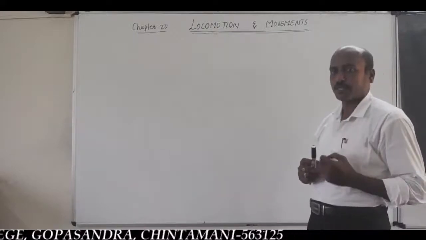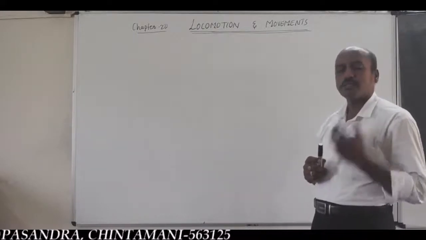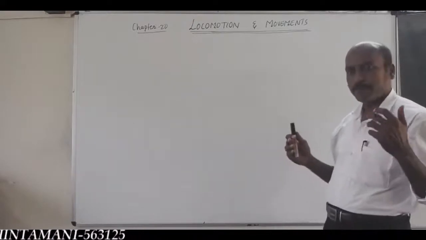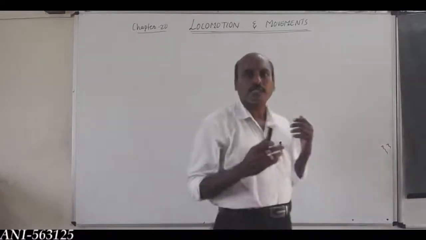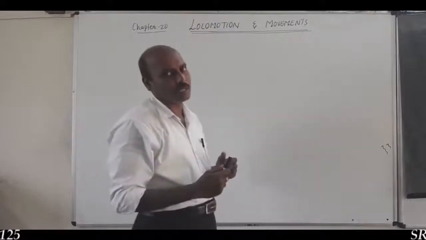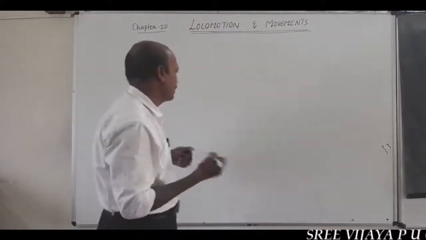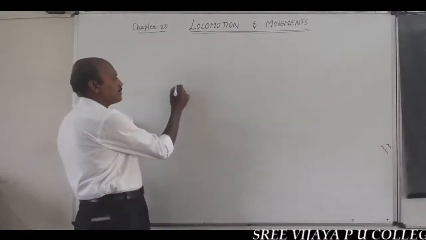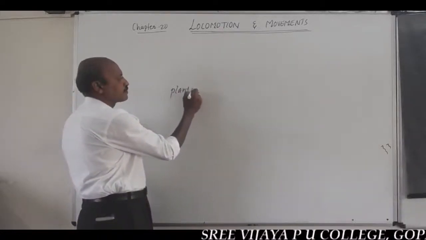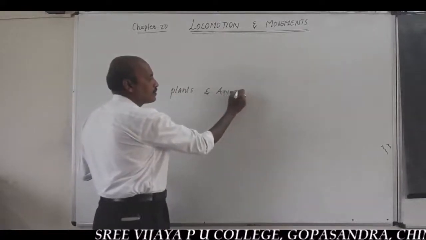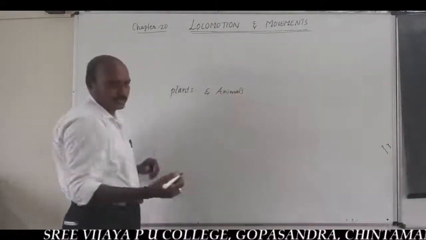Movements are the most important, significant features of all living organisms, in which both plants and animals show the movements.